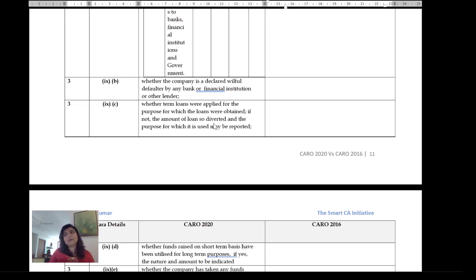So it appears that there is some amount of deep dive that we will have to do into the financial statements. And what I think this CARO could do is that there could be an emerging breed of professionals who will start looking only at CARO from these perspectives.